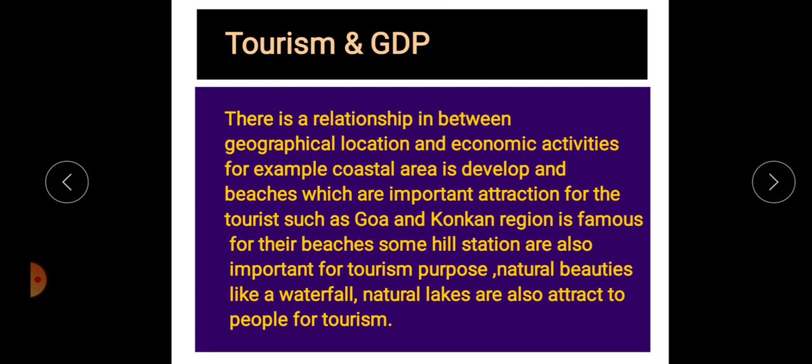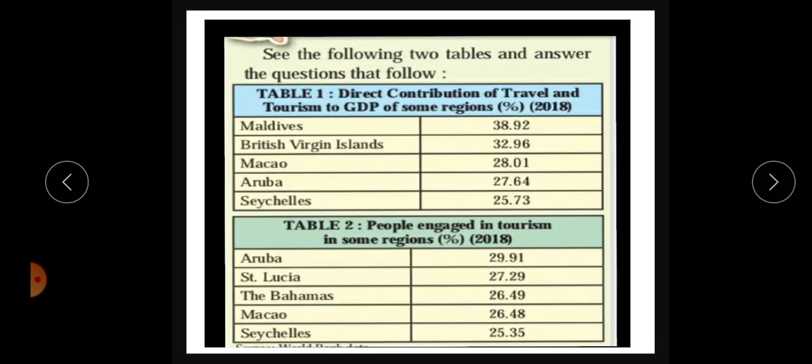The physical location of a place gives it importance and develops that place as a tourist center for tourism purposes, and due to tourism the GDP, the economy of that region, is also developed. That's why tourism and GDP are very closely related with each other.